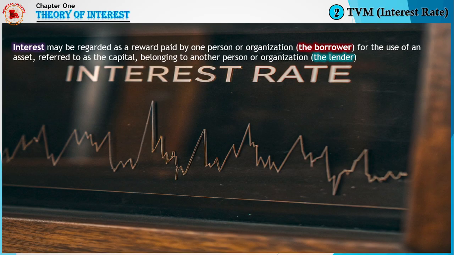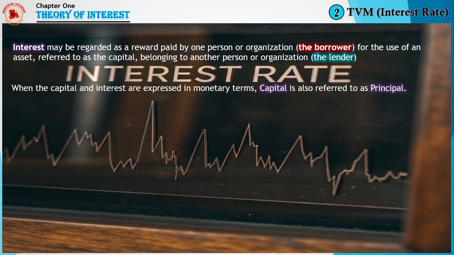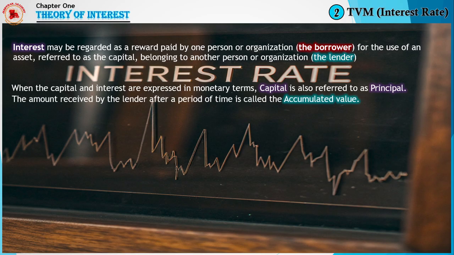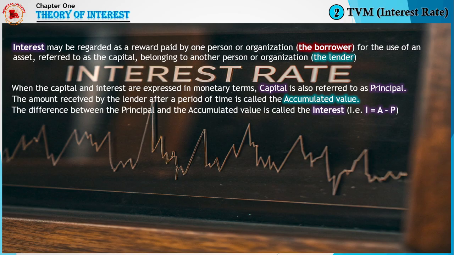So, interest may be regarded as a reward paid by one person or organization, known as the borrower, for the use of an asset referred to as the capital belonging to another person or organization, known as the lender. When the capital and interest are expressed in monetary terms, capital is also referred to as principal, and the amount received by the lender after a period of time is called the accumulated value. Also, the difference between the principal and the accumulated value is called the interest, that is, I = A - P.